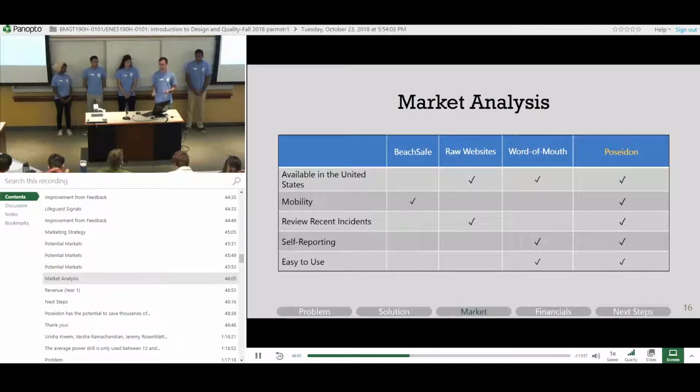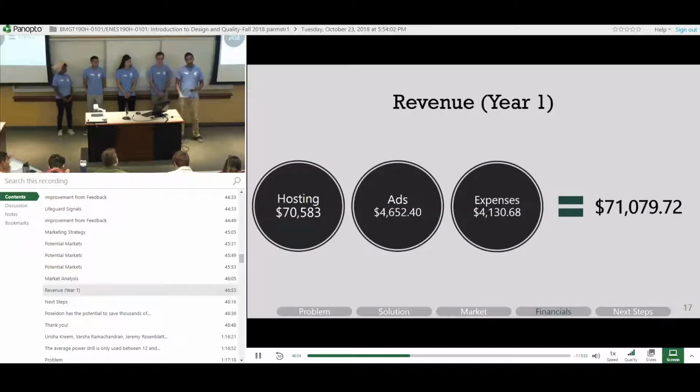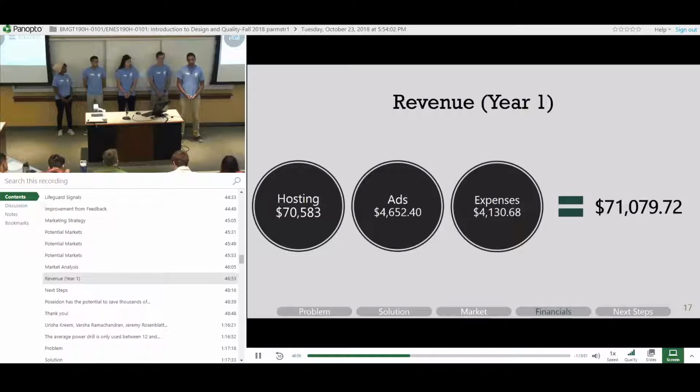Now I'll pass it off to Uday for our financial analysis. Thanks, Alex. So I'm going to run you through how we plan to make money off of this app.